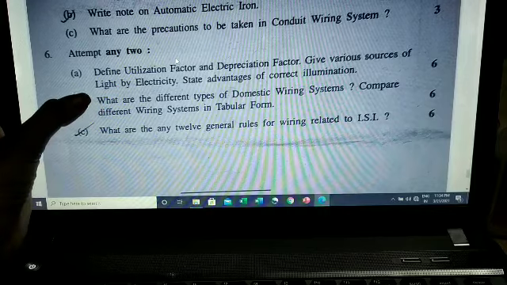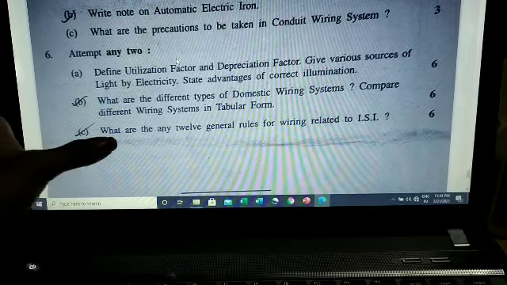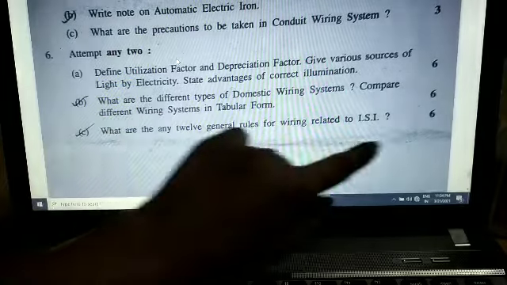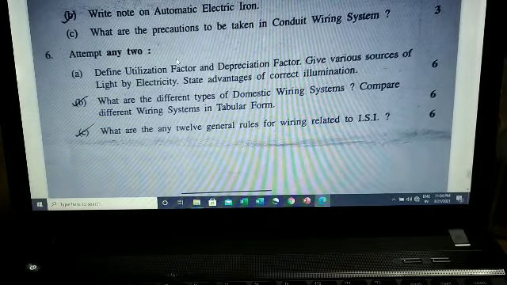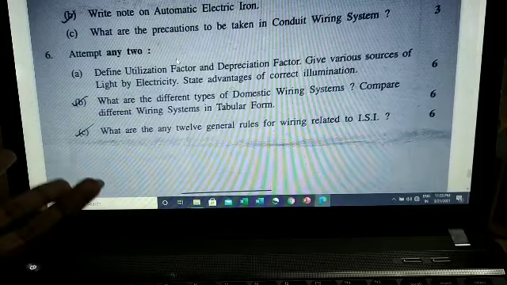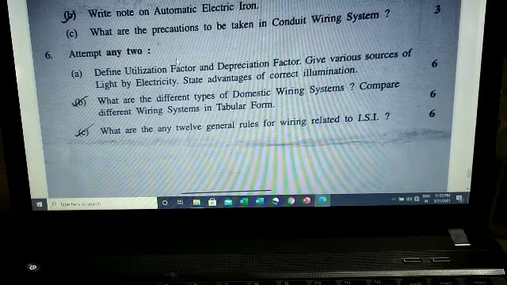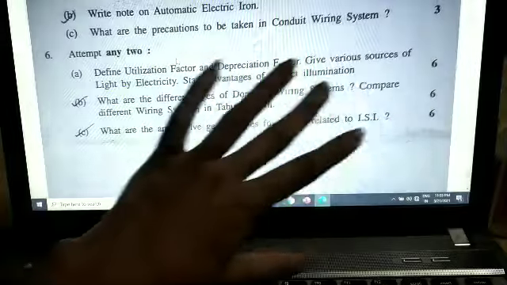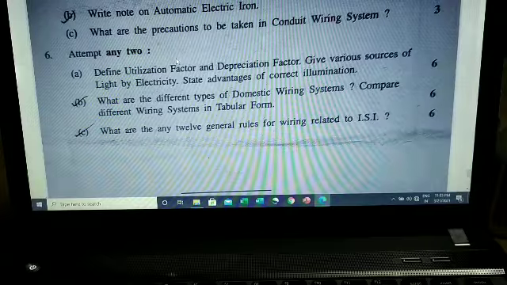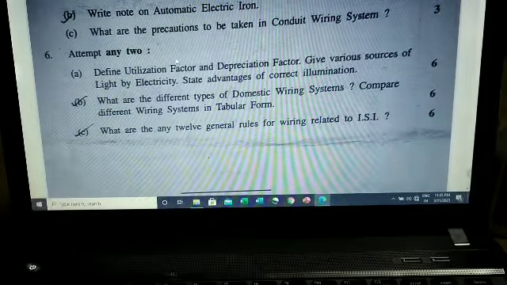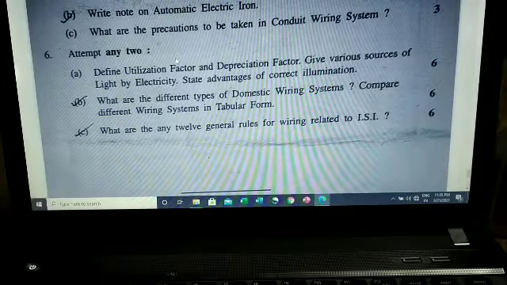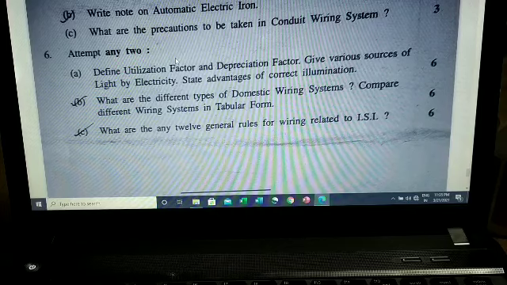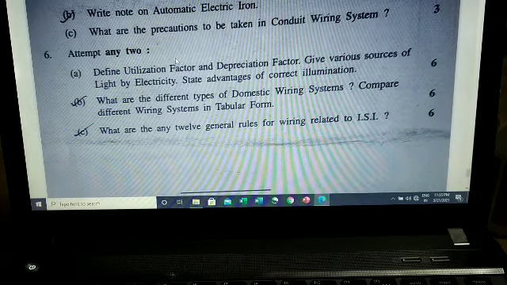The same question is repeated in every question paper. So, what are the 12 general rules for wiring? This question is also repeated many times. Now we saw 3 papers, and in the same 3 papers the same 2 questions were repeated. So you can get 12 out of 12 here if you do the questions perfectly. Do this tabular form perfectly. Do these 12 Indian Electricity Rules perfectly. Then you will get 12 marks here only. So you can take the screenshot.